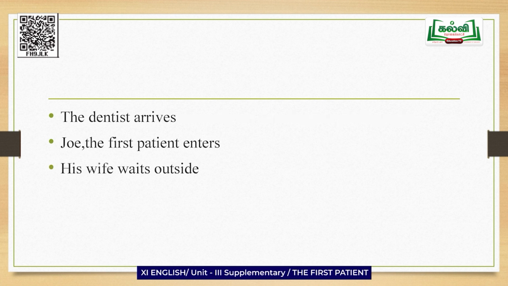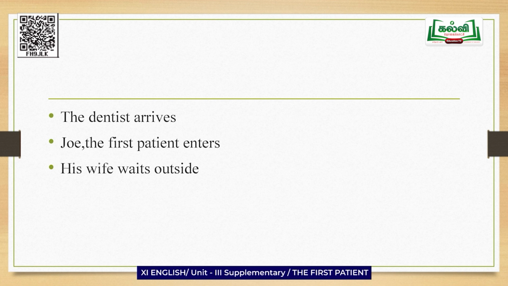Now the dentist enters his cabin and asks, "Could I have the first patient, please?" Joe, the man 1, is the first patient. He came here along with his wife, known as woman number 1.